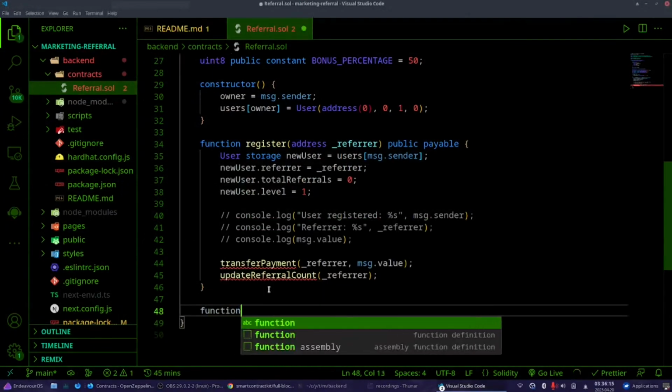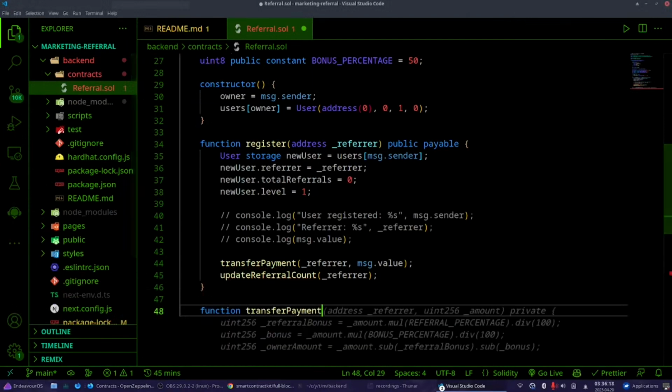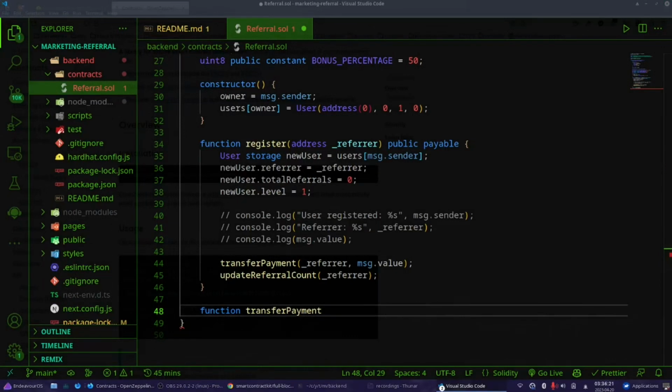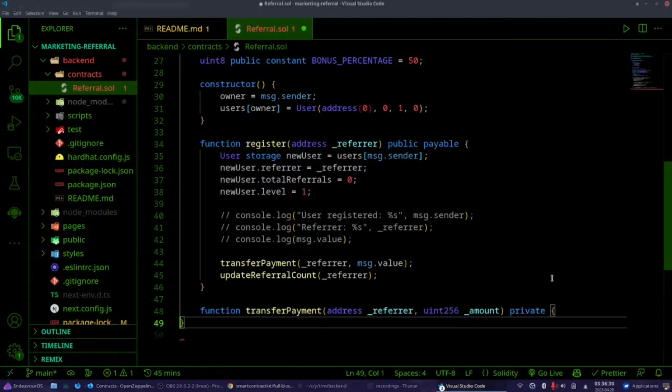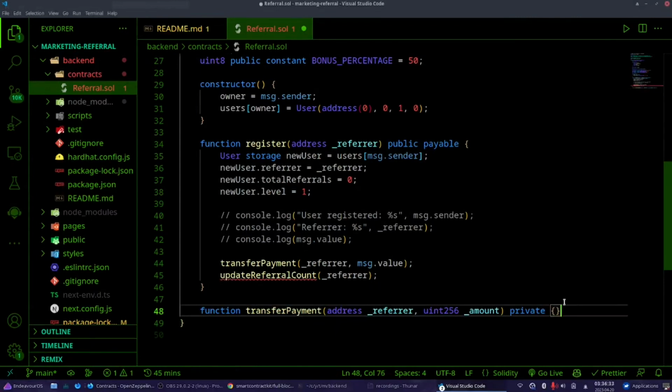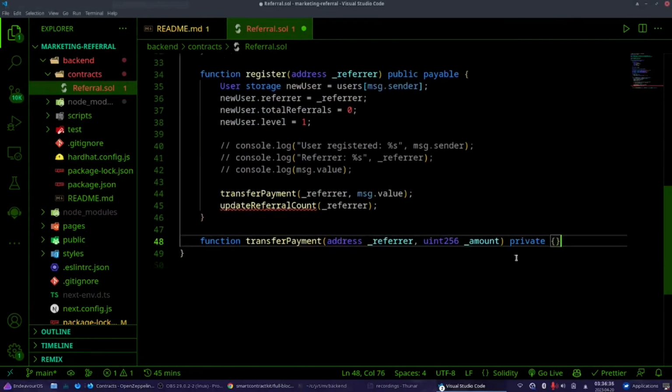Let's create our function transferPayment, address referrer. I'm going to copy paste. And it's private. Why private? Because we don't need to call this function from outside. It's being called by a function here, so we don't need to make it public. This transferPayment function will take 2 parameters: an address of referrer and a uint256 of amount.